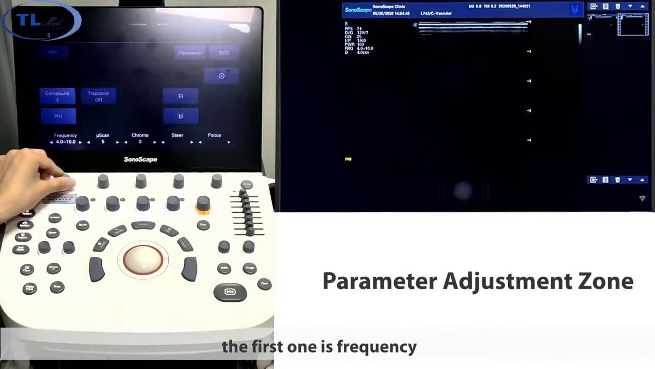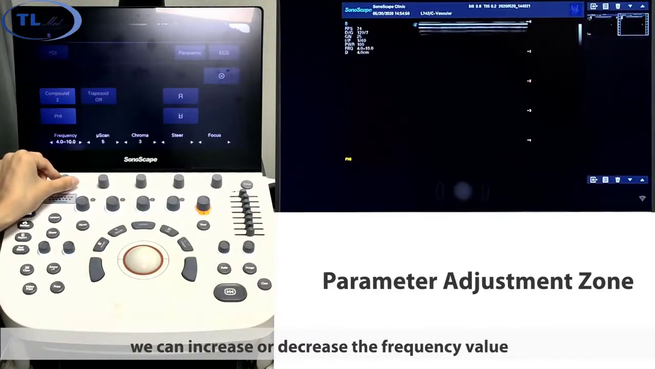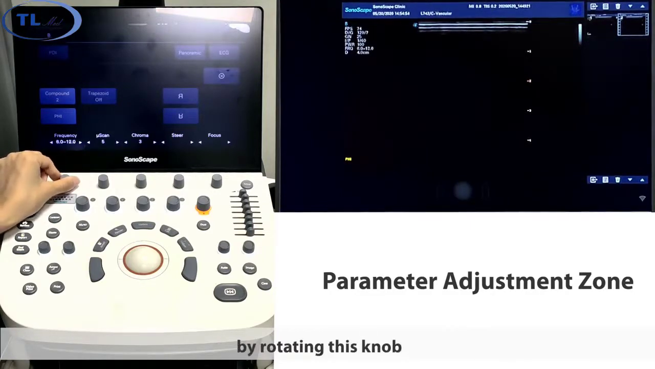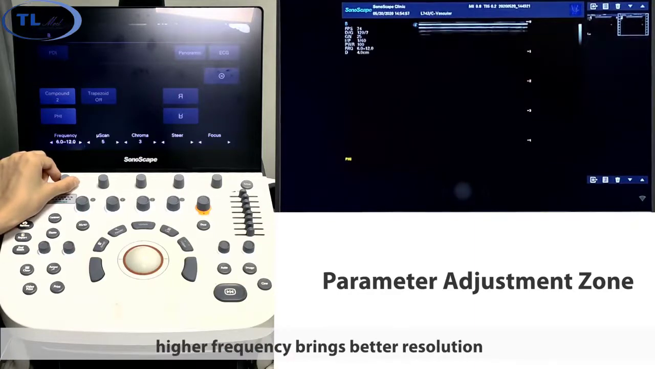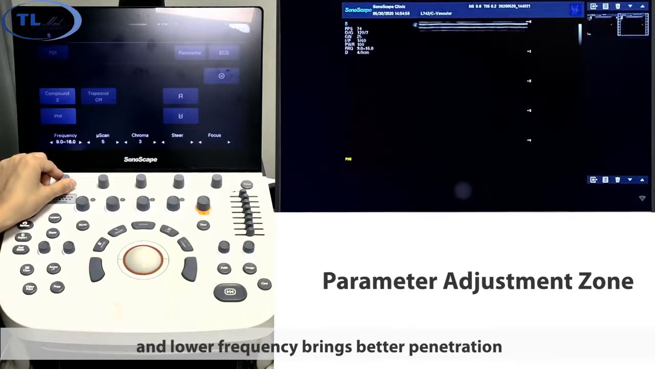The first one is frequency. We can increase or decrease the frequency value by rotating this knob. And we can see from the monitor, higher frequency brings better resolution, and lower frequency brings better penetration.